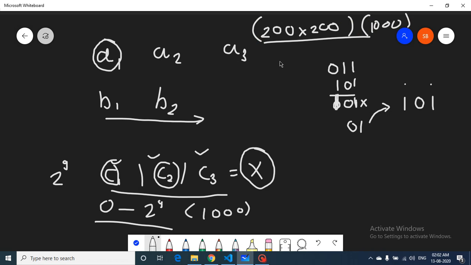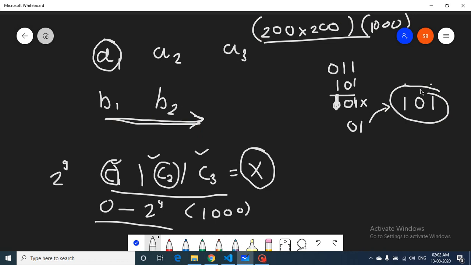So what you can do here is, for every A you can iterate over all these numbers, and see that when you do an AND operation of A1 with all these numbers, can you find a C1 such that only these bits will be on and no other bits will be on. So that's the whole trick you have to find out.